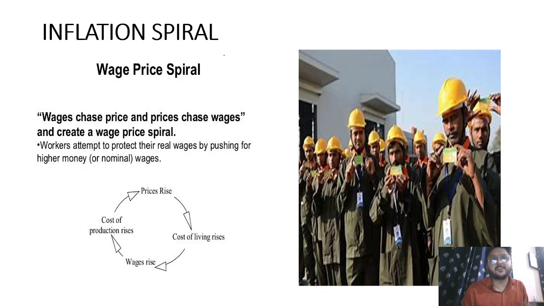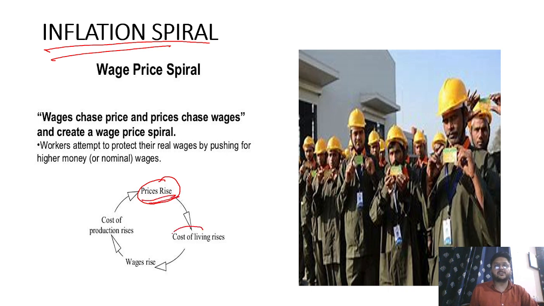Hence, another concept is the inflation spiral. What is an inflation spiral? Every phenomenon is correlated here. Like if price increases, you can see here the circle, because of that the cost of living of people increases. So the workers demand an increase in the wage rate. If wages increase, what happens?